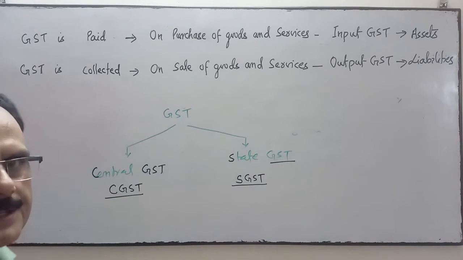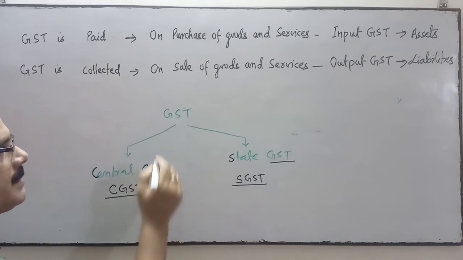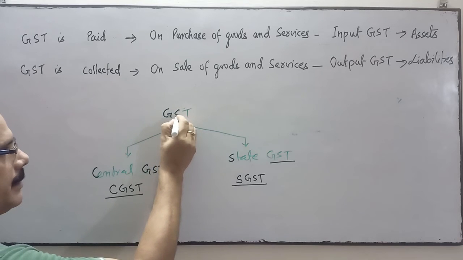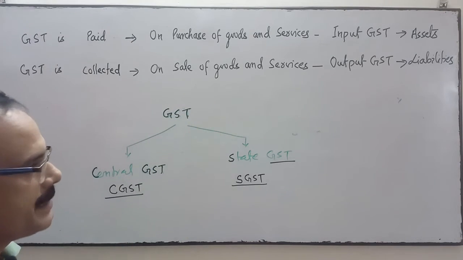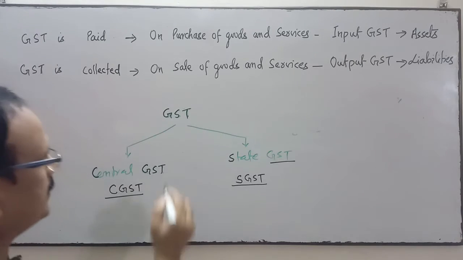CGST means central GST and SGST means state GST. Is it clear? Central GST and state GST.